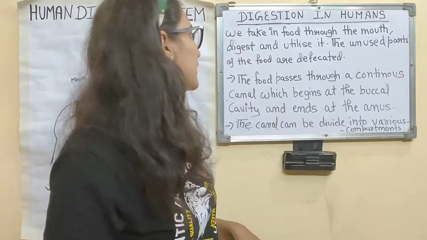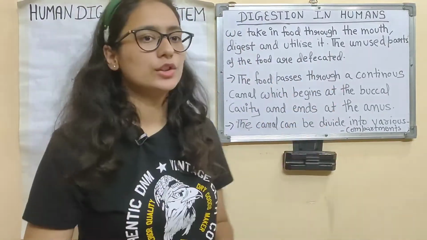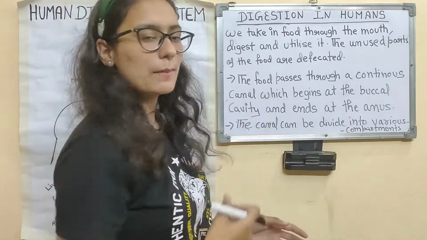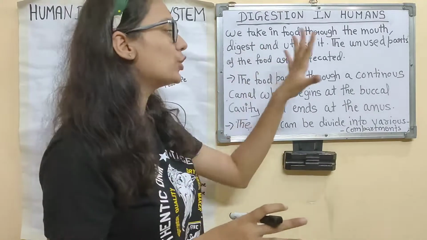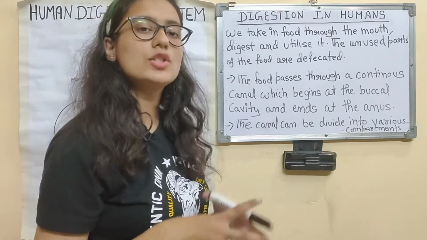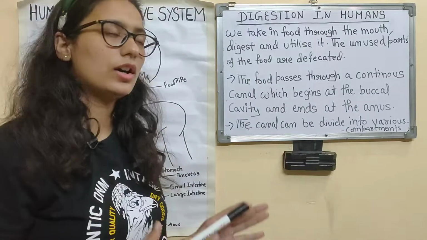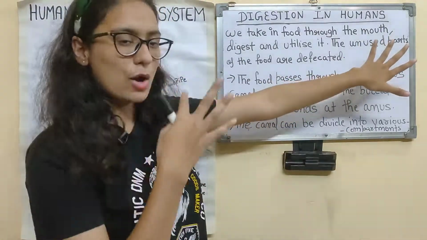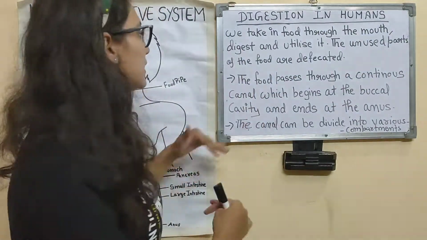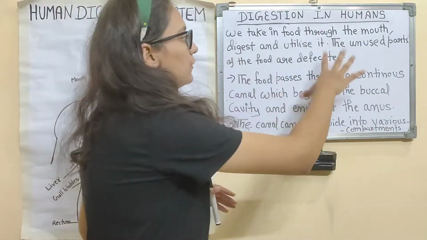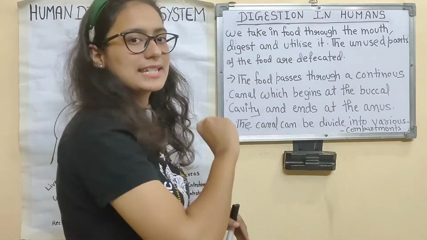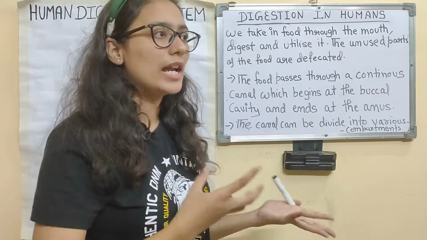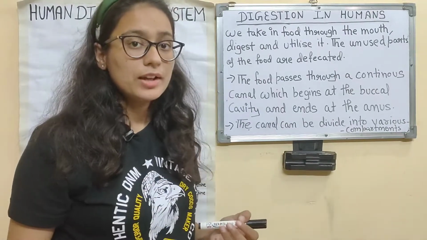So what happens is that we take in food through the mouth. Whatever you have taken, first of all you take it in the mouth, then digest and utilize it. Once you have consumed a meal, it will digest, first in the mouth, then in the various other parts. So we take in food through the mouth, digest and utilize it, and then it gets used. That's why we eat food: because we need energy.